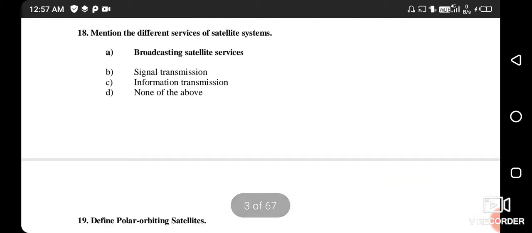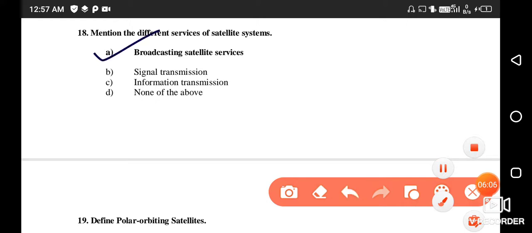Next question. Mention the different services of satellite systems. The broadcasting satellite service is the correct answer.